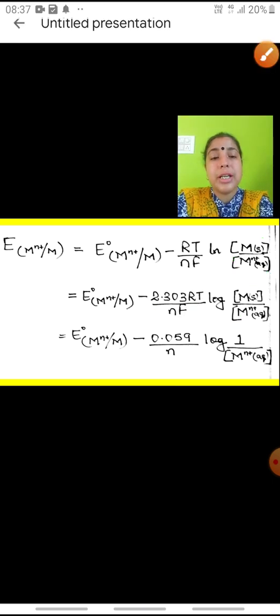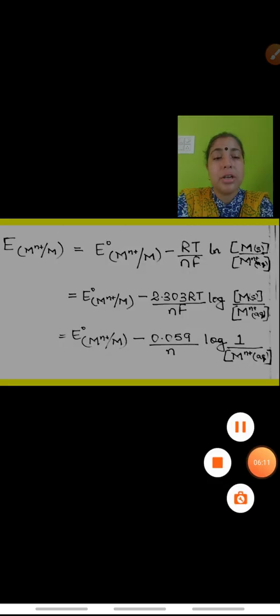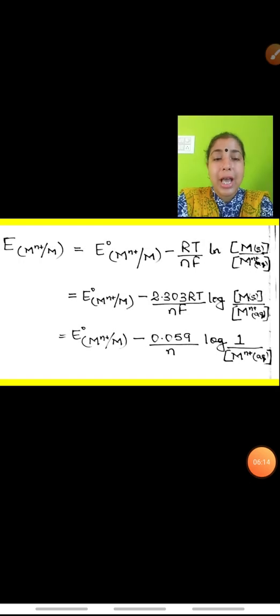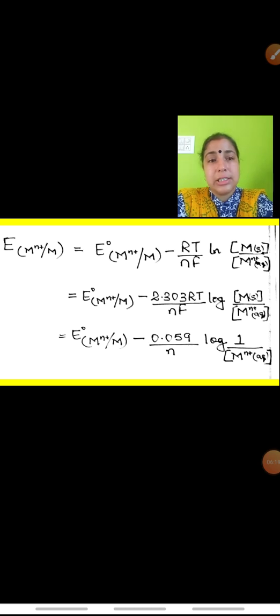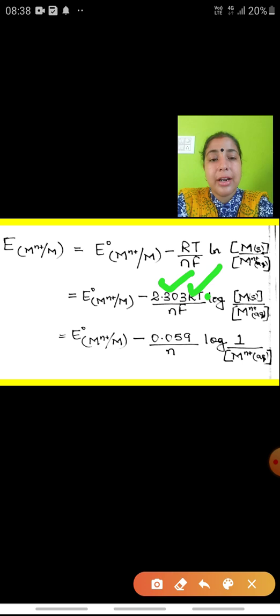So, we are converting here, it becomes E naught of M n positive slash M minus 2.303 RT upon nF log of the concentration of the solid form upon the concentration of the aqueous form. And solving all these, 2.303, the gas constant R, temperature I am taking 298 Kelvin, Faraday's constant is 96500.